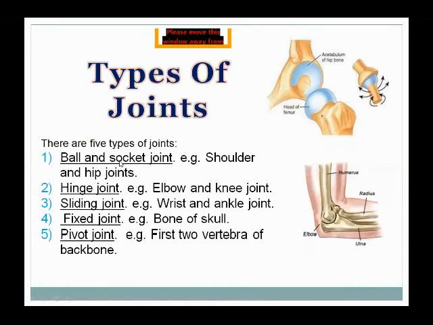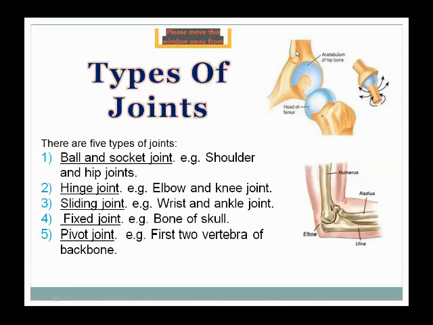What is the ball and socket joint? The ball and socket joint is present at the shoulders and hip joints. What happens in a ball and socket joint? This is the picture of a ball and socket joint, in which one end of the bone is slightly round in shape, in the structure of a ball. The other end of the bone is slightly hollow and curved or depressed inside. It just makes a curve.